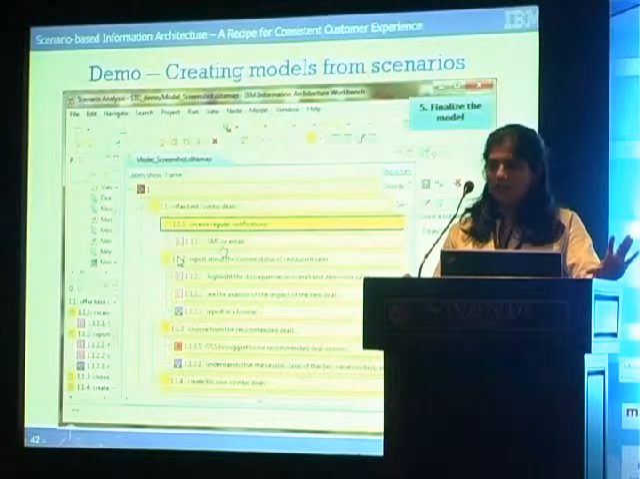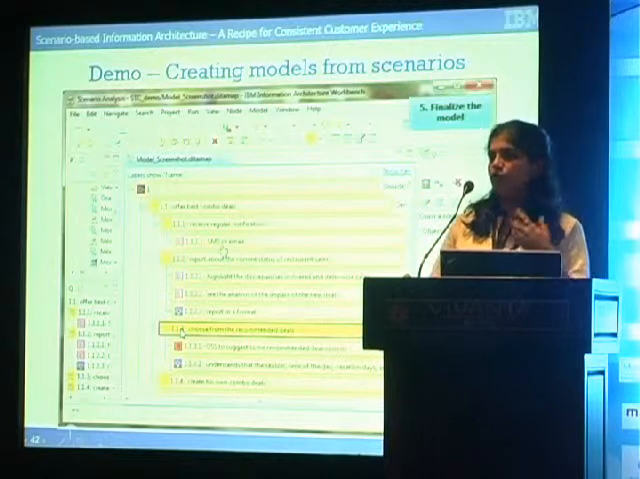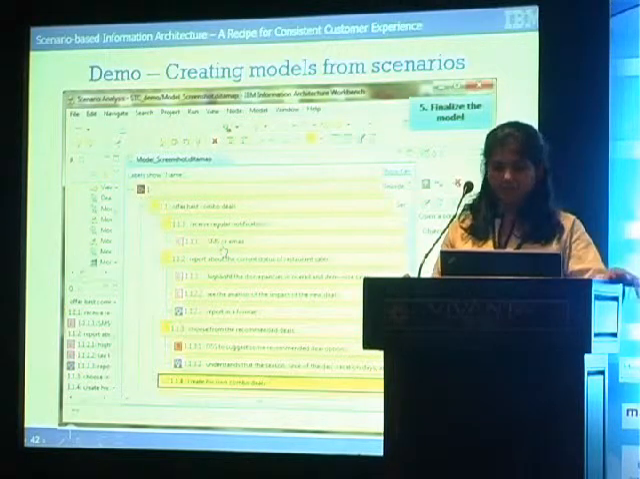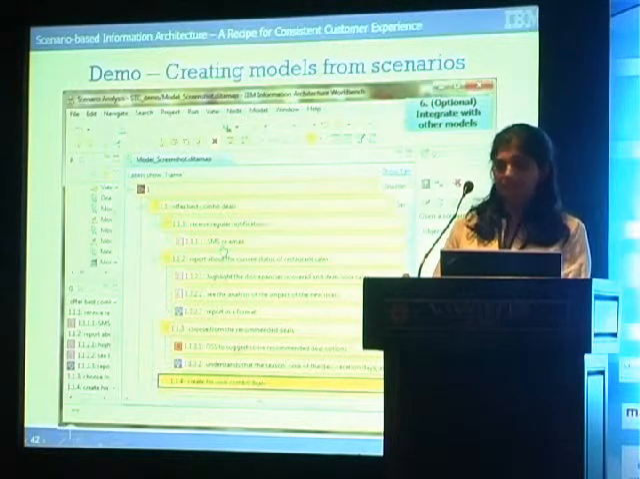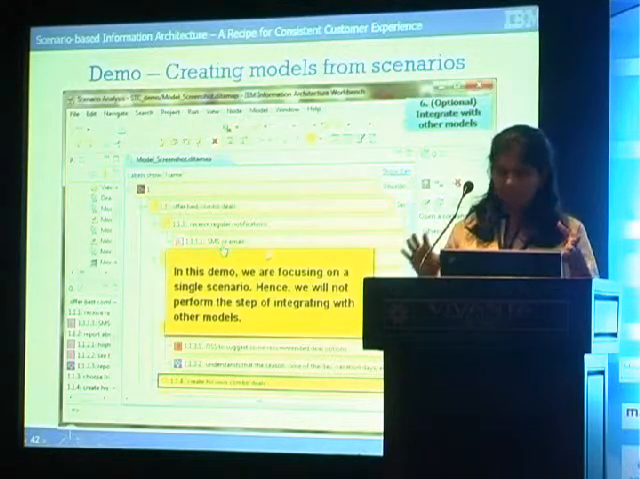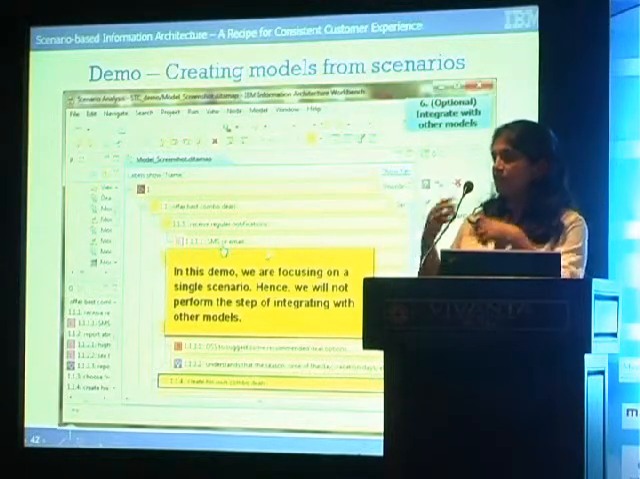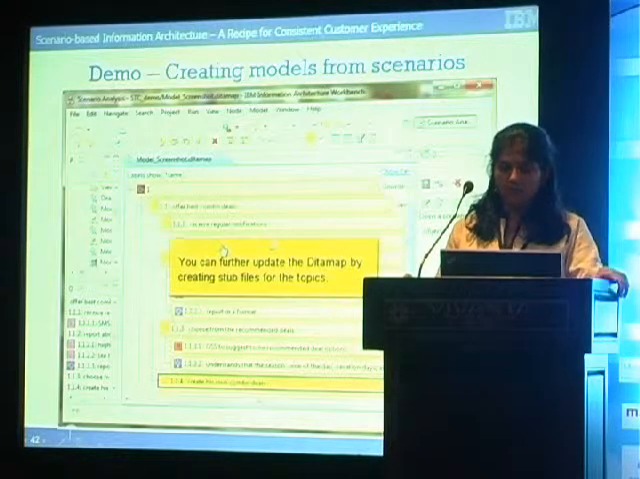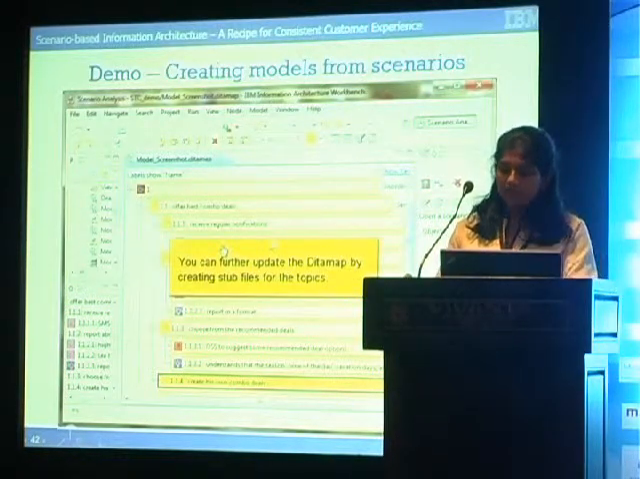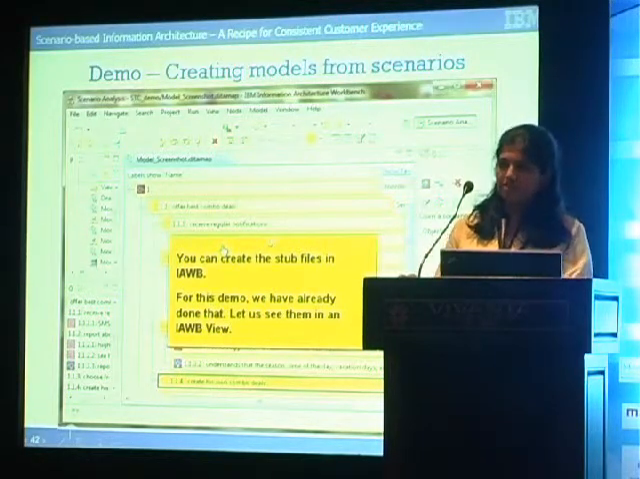So your model is ready. This model is nothing but which will form the basis of your topic structure. And you see it's a data map that gets created. We're just viewing it in the task modeler so it appears in a model form. Here, because we're focusing on a single scenario, we won't have the task or the step of integrating models. We're just focusing on one scenario and one model. You can further update this data map by adding placeholder files, again available through the same tool.